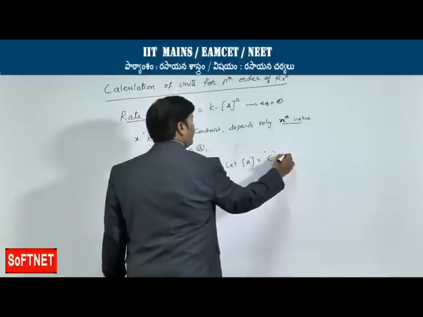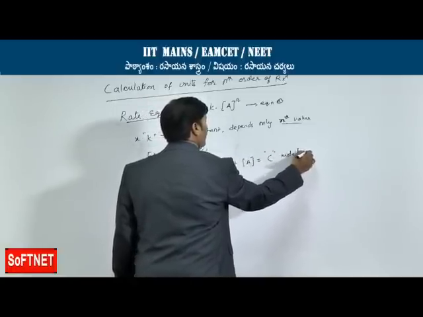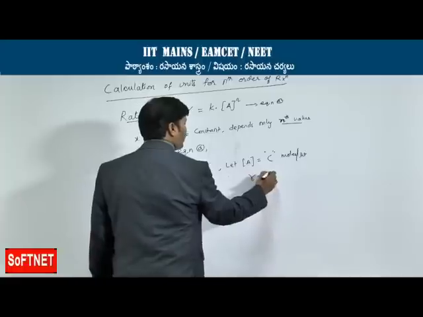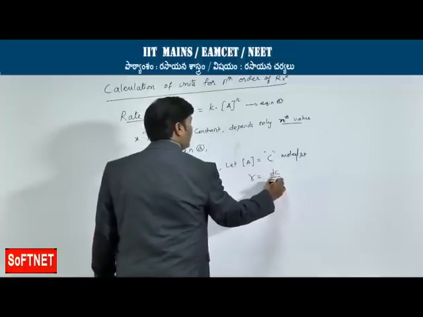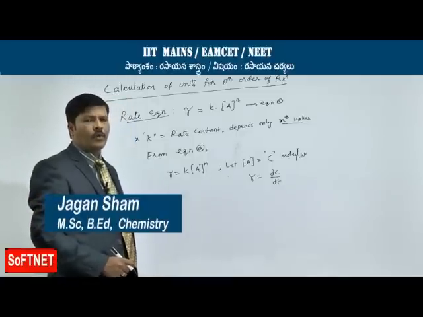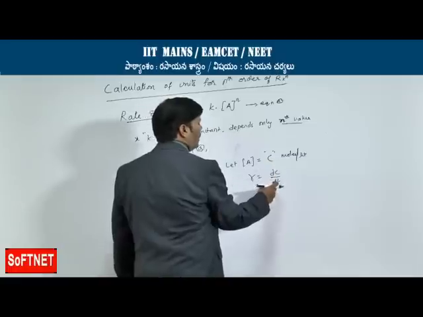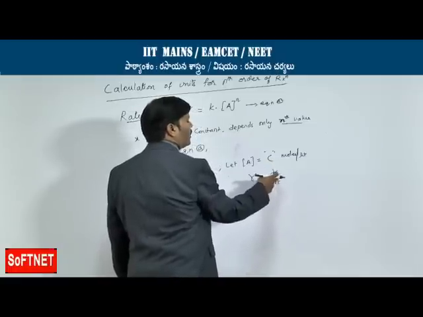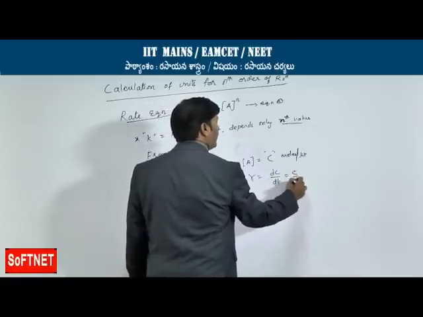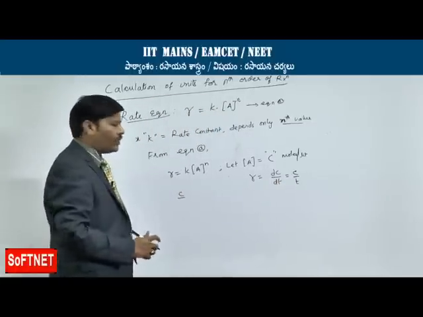If it is C, it should be expressed in moles per liter. Moreover, let the rate of reaction be equal to dC by dt, assuming instantaneous rate of reaction is equal to dC by dt for both reactants as well as products. Ignoring the small microscopic change with respect to concentration and time, let us assume that rate is equal to C by T. So, on the LHS I am going to substitute the rate of reaction as C by T.